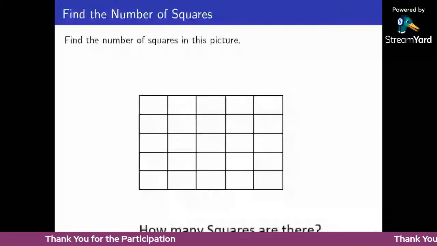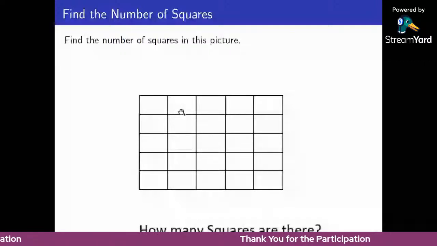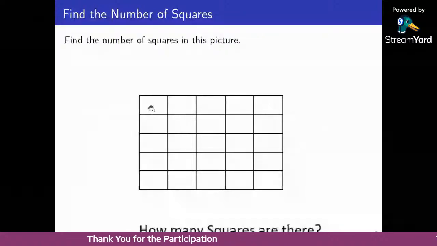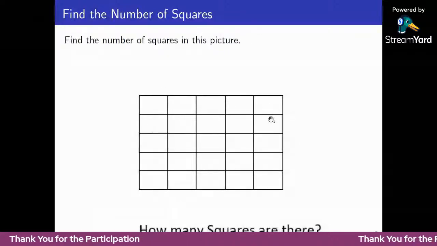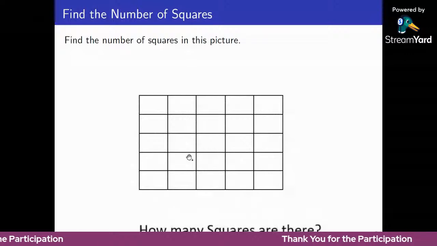Next, find the number of squares in the given object. So how many squares are there in this square? It contains 1, 2, 3, 4, 5, and again 1, 2, 3, 4, 5. So there are 25 squares in the square.